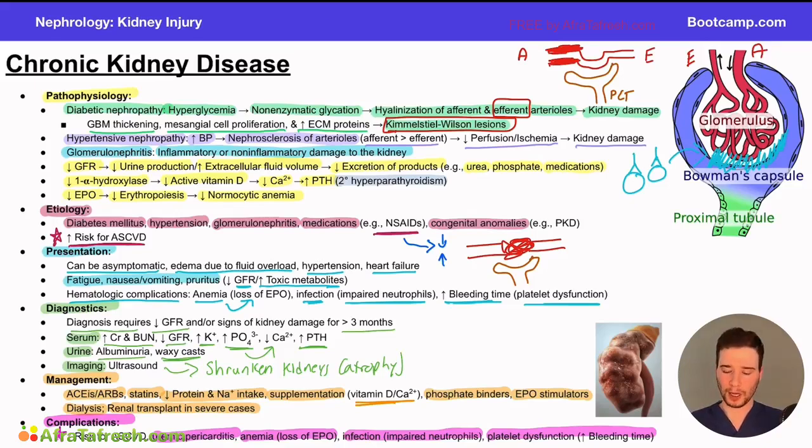We talked about the increased toxic metabolites, right? Increased creatinine, BUN, potassium, and phosphate due to the decreased filtration. We talked about how the increased phosphate can play a role in decreasing calcium and how that's going to lead to secondary hyperparathyroidism. For management here, it's really based on symptom management, ACE inhibitors, ARBs, statins, things that we can do to manage the patient's symptoms, their blood pressure, their diabetes risk, and ultimately decrease their risk for heart disease. And finally, some of the complications are going to be that increased risk for heart disease, uremic pericarditis, anemia, as well as some other hematologic complications.